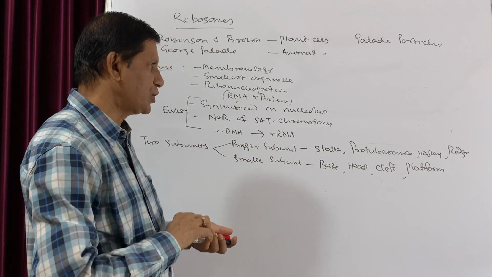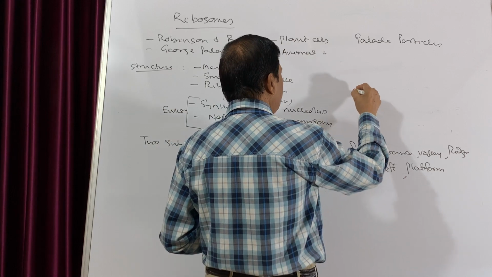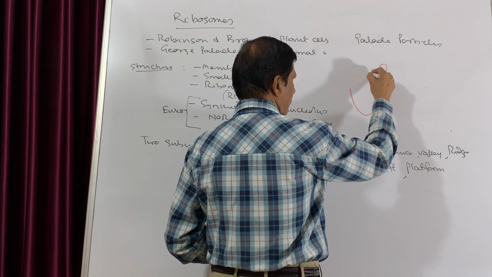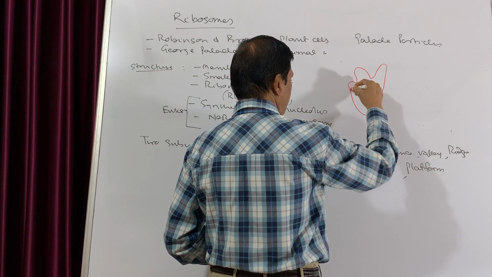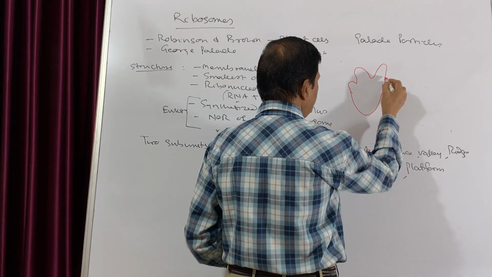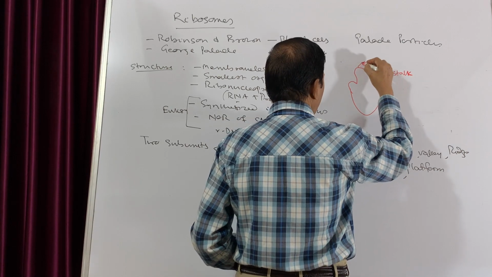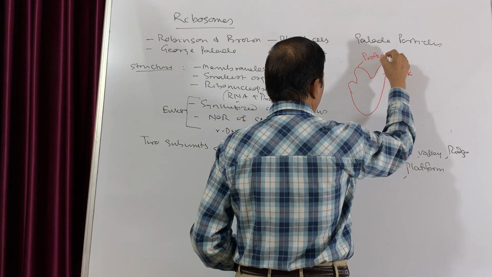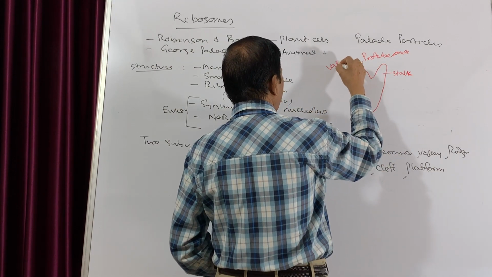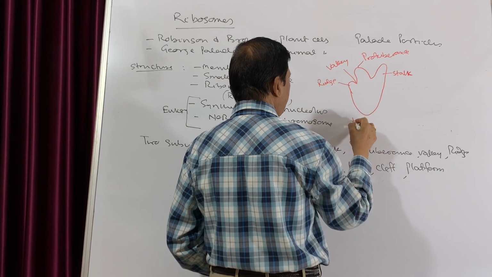If you draw the structure of the bigger unit and the smaller unit, the bigger unit will look like this. In the bigger unit, this is the stalk, then this is the protuberance, then this is the valley, and this is the ridge.